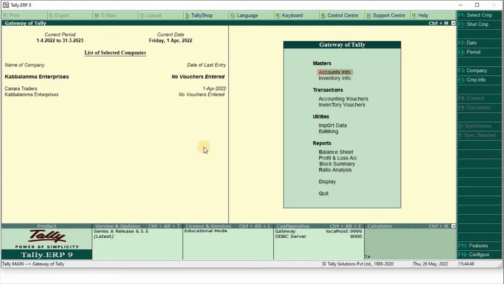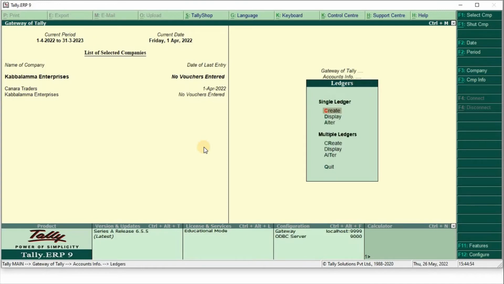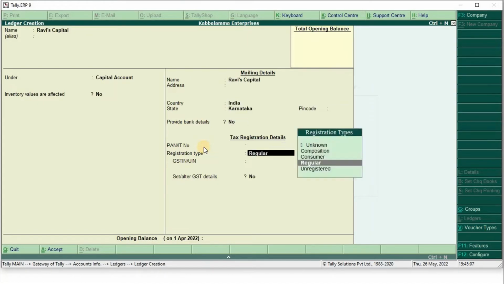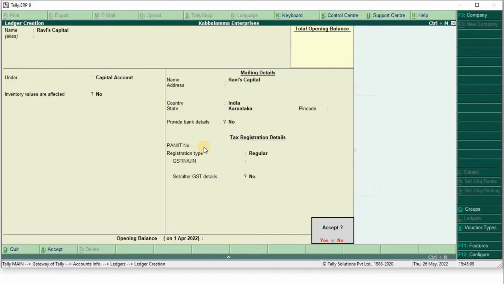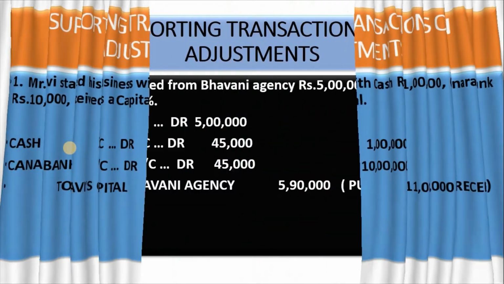Go to Tally, Accounts Info, select Ledger, select Single Ledger, and create one by one. Ravi's capital, under capital account. Press enter or press Ctrl A. Next ledger, cash. Cash and profit and loss account ledgers are default ledger accounts in Tally, so don't create the cash ledger.